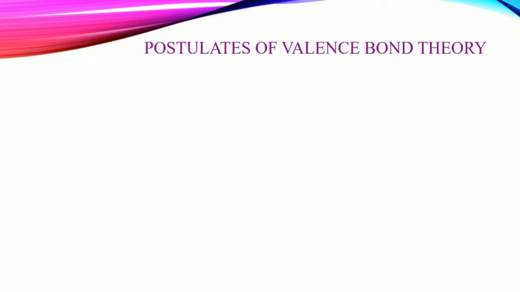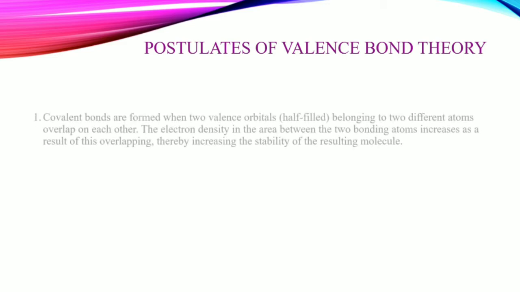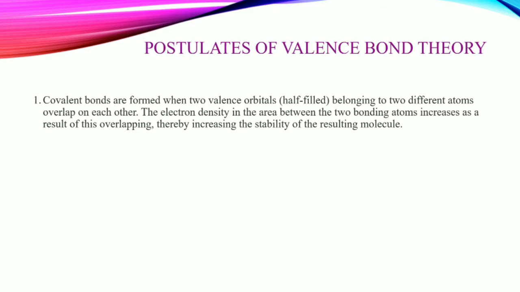Now, what are the postulates of valence bond theory? So, first one, covalent bonds are formed when two valence orbitals, એટલે કે two half-filled orbitals belonging to different atoms, overlap on each other. હમણાં આપણે overlapping જોયું, બરાબર? હાઇડ્રોજનનું one has one electron and another one has one electron, right? એ બે ઇલેક્ટ્રોન પોતાના શેર કરી અને ઓવરલેપ કરી અને covalent bond બનાવશે, as you know.